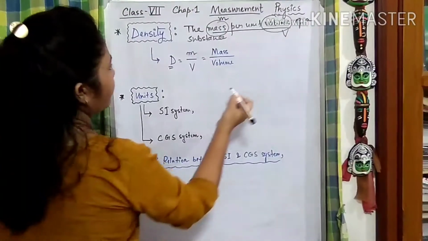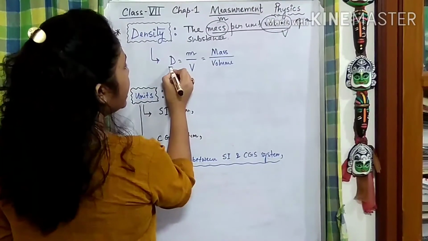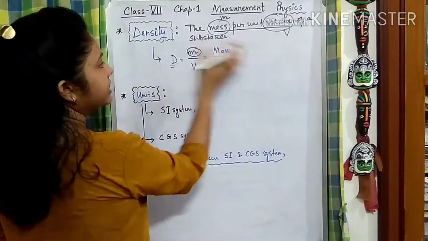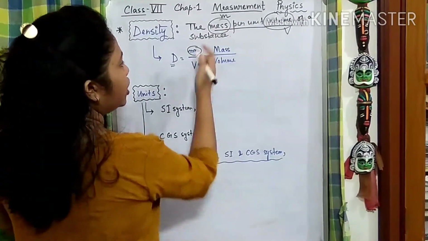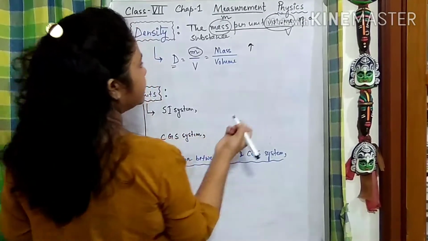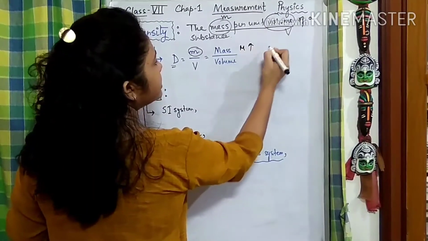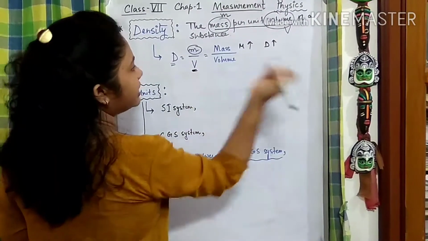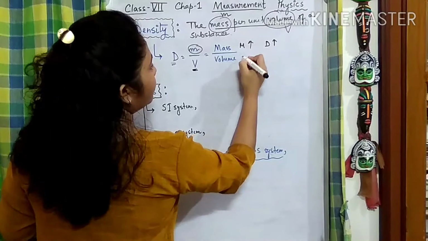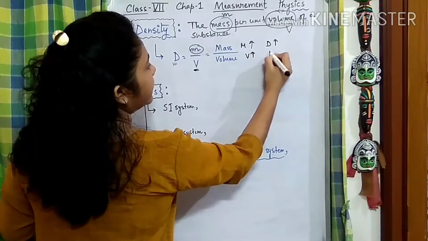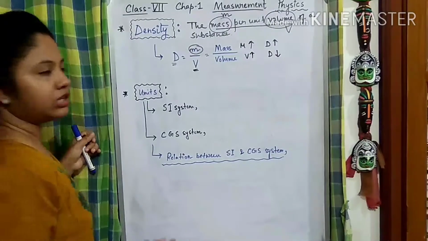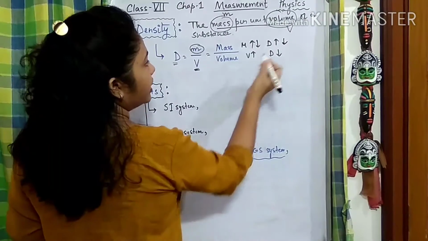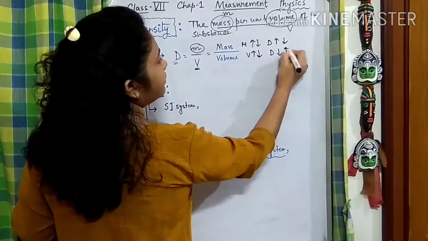So when the mass increases, because mass is in the numerator, density is directly proportional or directly related to mass. When the mass is increasing, density is also increasing. When the volume is increasing, density will decrease. Eventually we can say when the mass is decreasing, density is decreasing, and when the volume is decreasing, the density will increase.